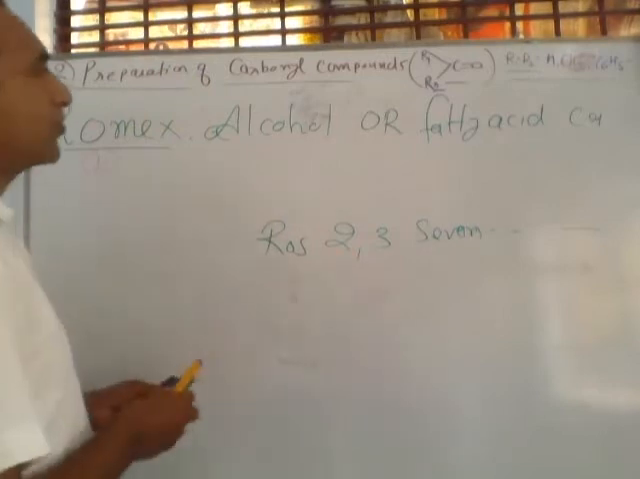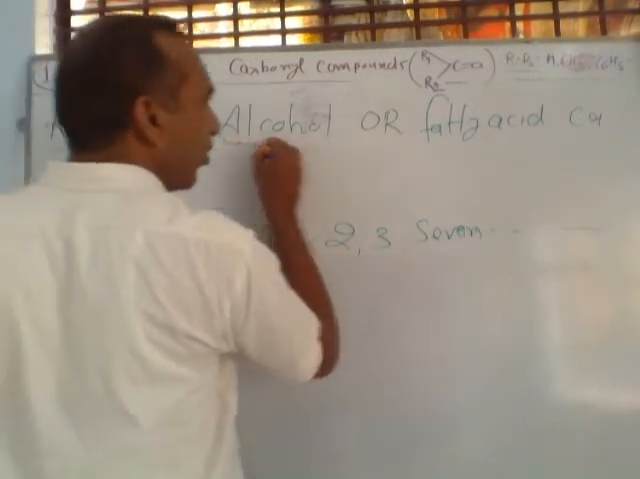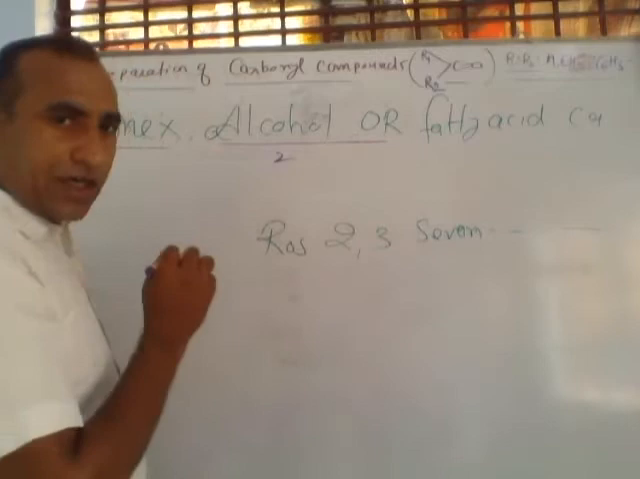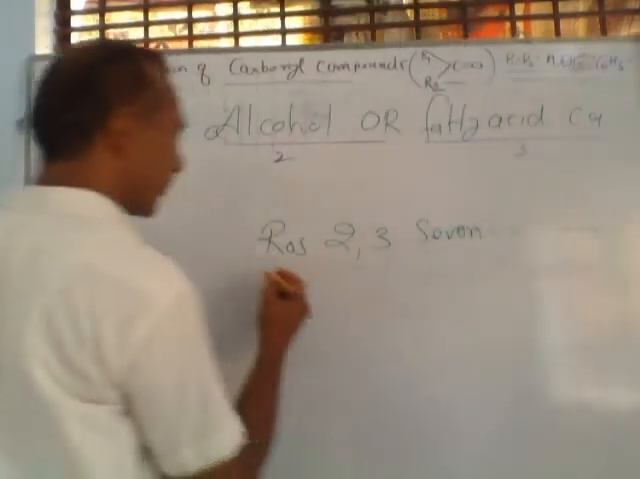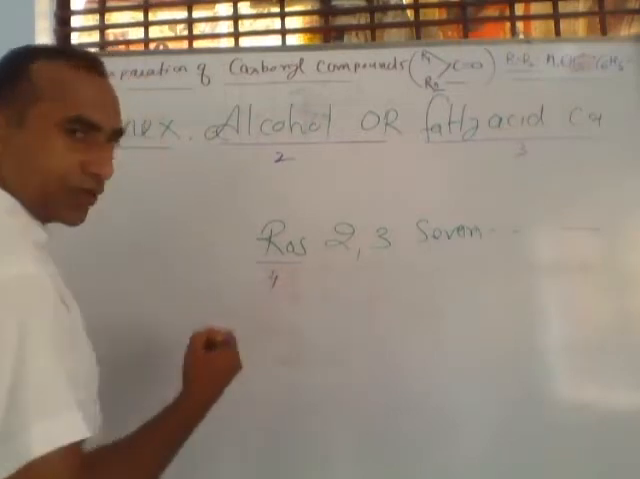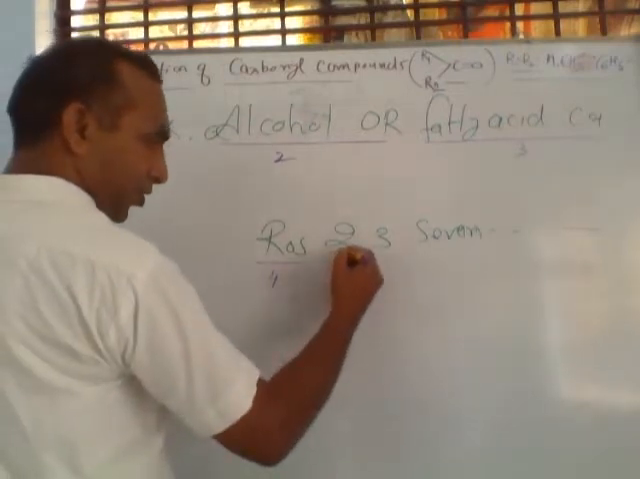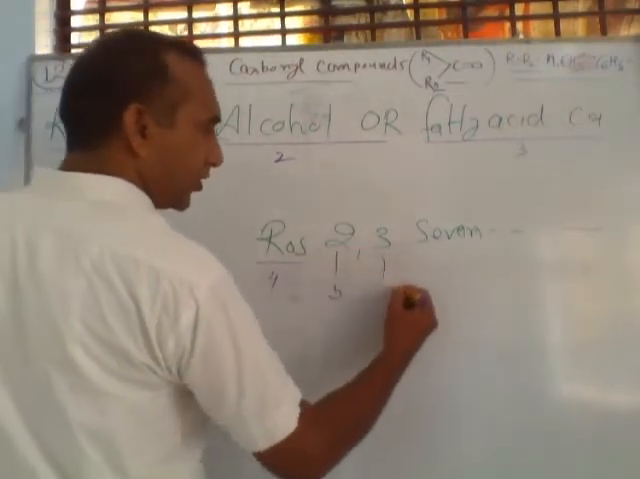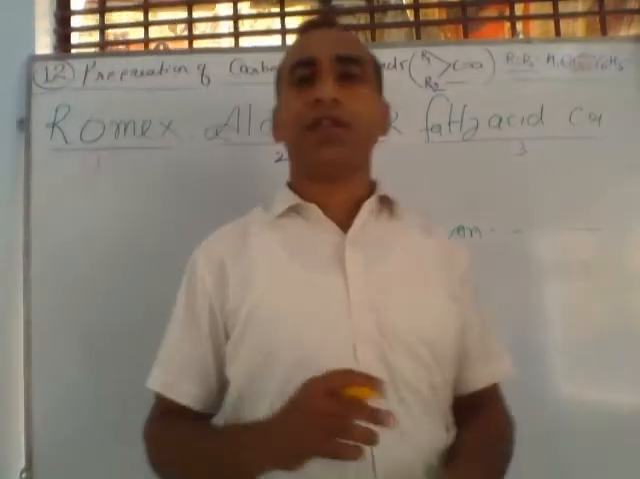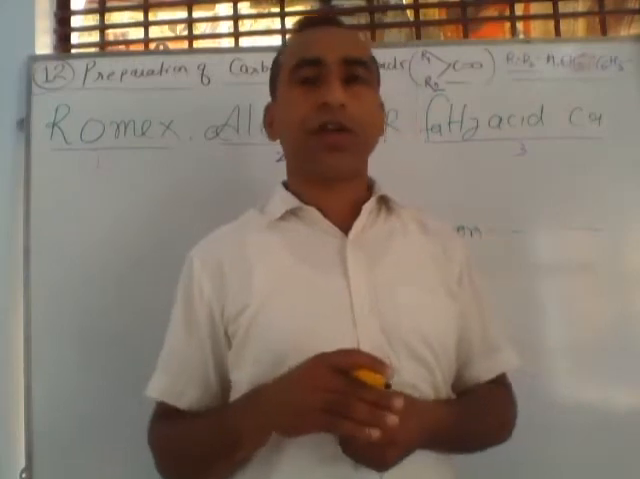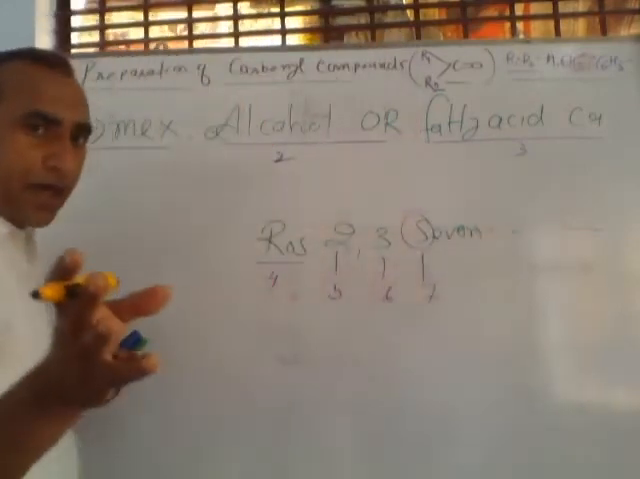Number 2, alcohol or, this is the second method. Fatty acid का, this is the third method. Rose, fourth method. This 2, 5th, 6th and S, 7. There are 7 different methods hidden in this trick by which we can prepare aldehyde and ketone.